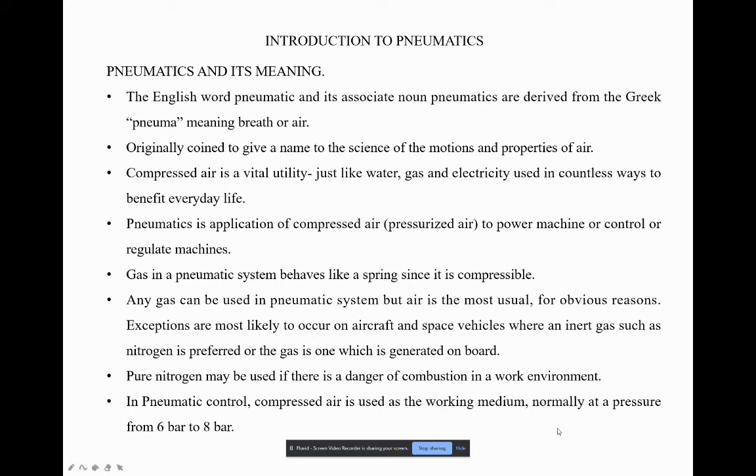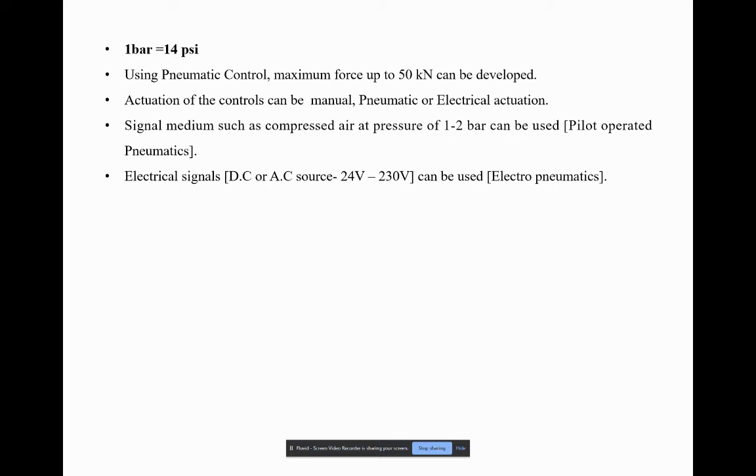Pneumatic air pressure is measured in bars, and normally all components work with 6 to 8 bar of pressure. 1 bar of air pressure is about 14 psi. Using pneumatic control, the maximum force that can be generated is 50 kilonewtons. It cannot carry much weight, so for heavier weights we prefer hydraulics.